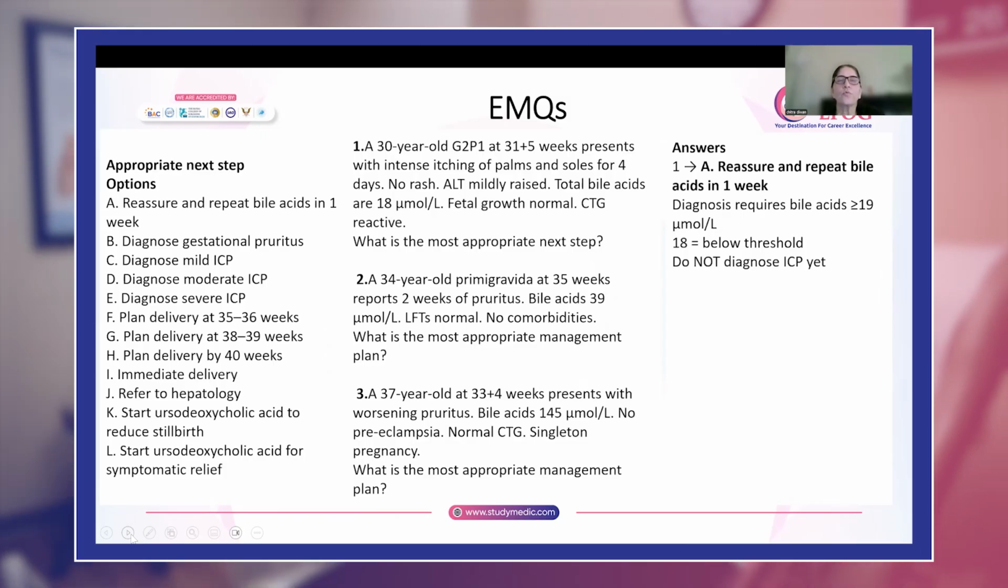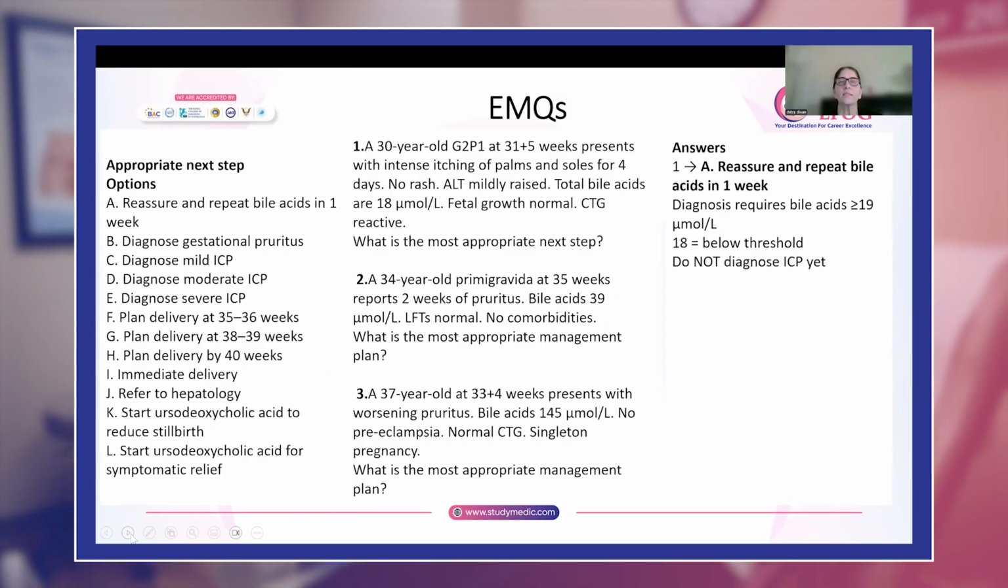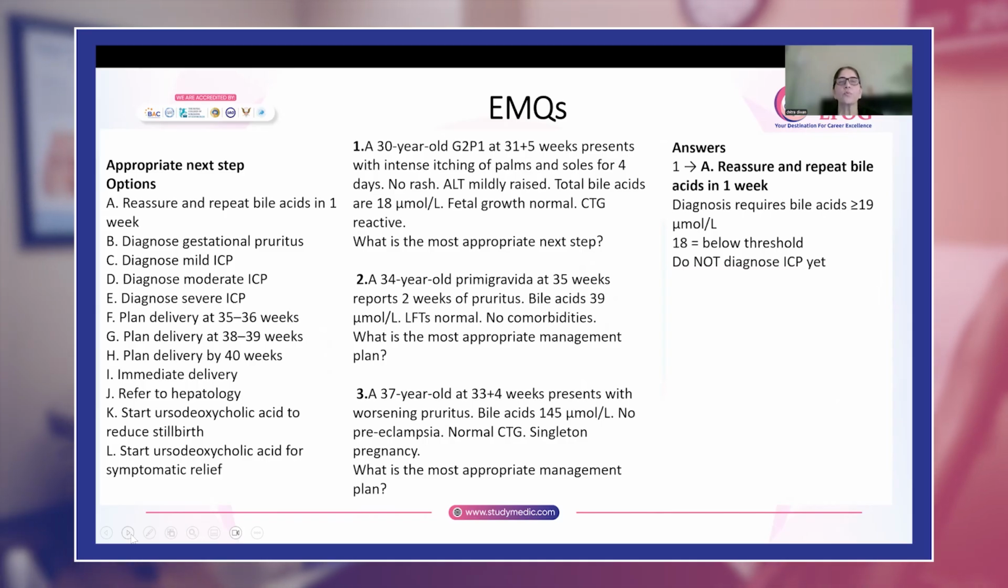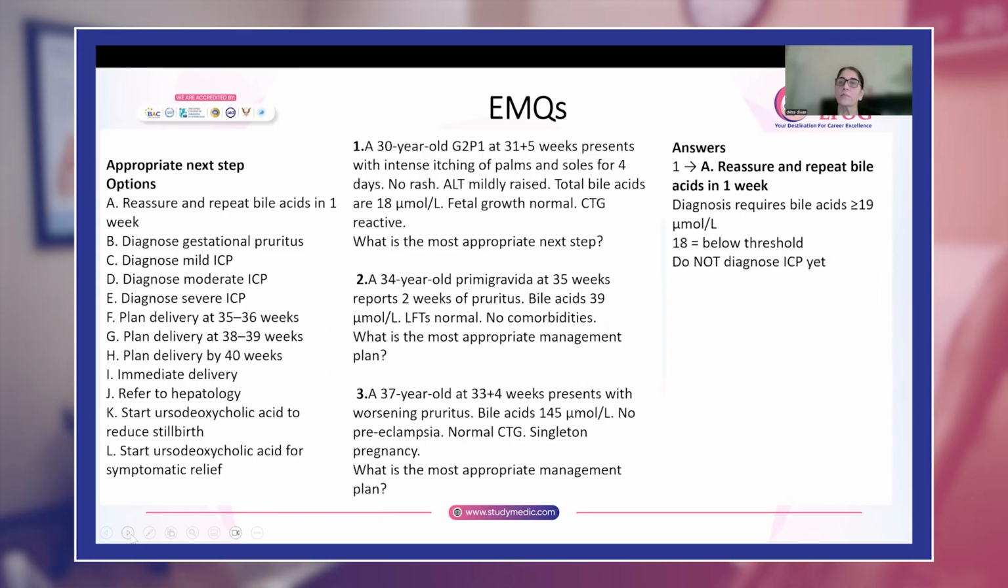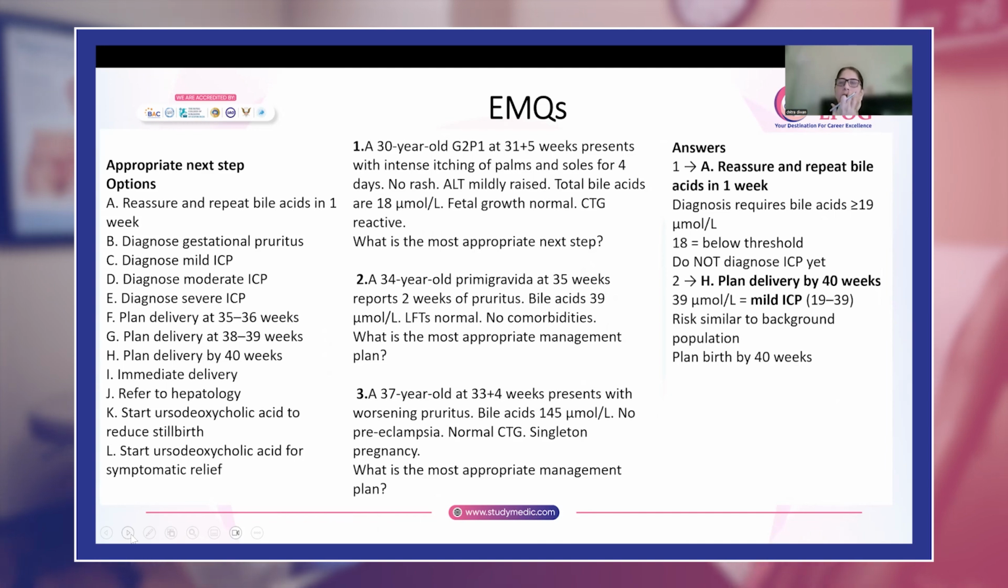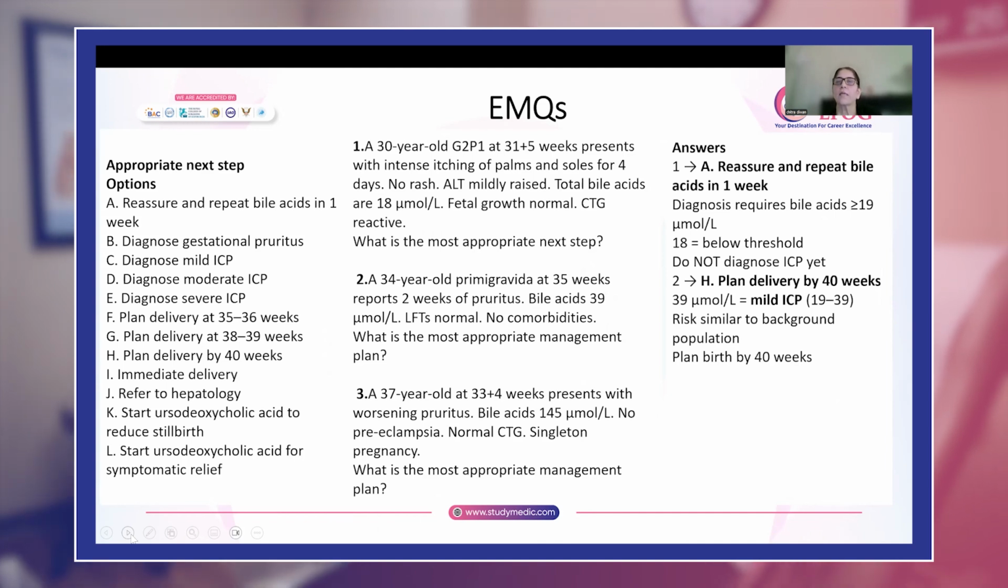Now you have this 34-year-old at 35 weeks, 2 weeks of pruritus, bile acids are 39, LFTs are normal. So for her, what is the most appropriate management plan? Bile acids of 39 means she is still mild. So you will deliver her at term, that is, deliver her at 40 weeks.